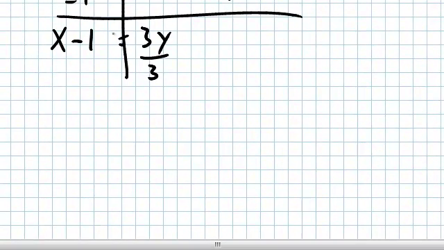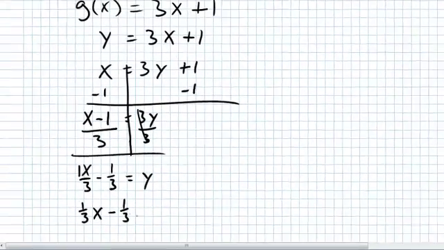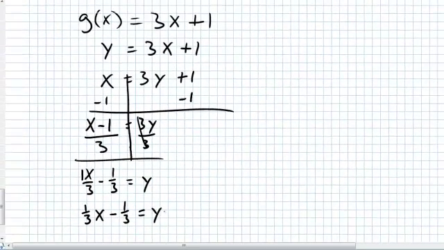So divide by 3, and I divide everything on the left-hand side by 3. On my right, that cancels out. On the left, this gets kind of weird, but it's doable. X divided by 3 is x over 3, and negative 1 divided by 3 is negative 1 over 3. We can simplify this a little bit further, equals y. X divided by 3, really, if you don't see it, there's always a 1 in front of your variable. So this is 1/3 x minus 1/3 equals y.